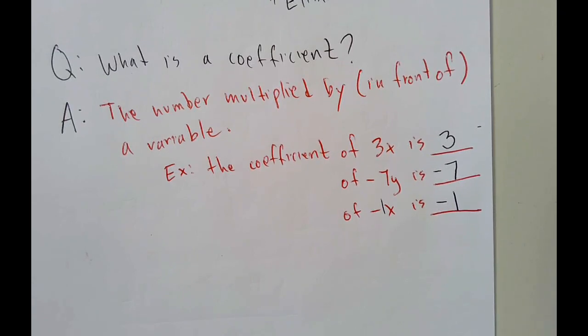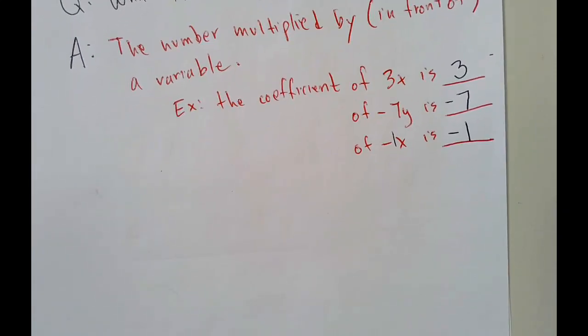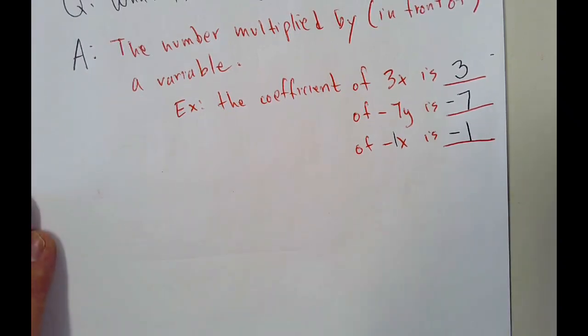So this is what we're going to need to analyze when we look at these equations. Analyze means just to look at something, evaluate its properties, and how to understand it. That's all that means. Okay, so let's get right down to it.